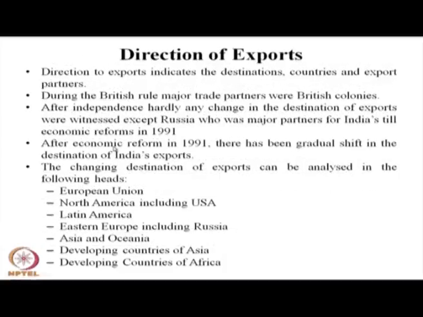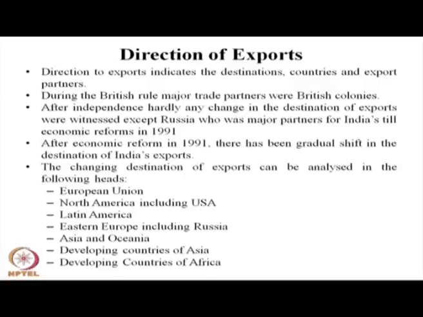These are the patterns of the export, but what is the direction of the export? Direction primarily means the destination of export, the countries where you are exporting, the zones where you are exporting, that is, who are the partners of our export. During the British rule, the major trade partners were British colonies. After independence, hardly any change in the destination of export was witnessed, because the major share of our revenue came from the European Union. Similarly, after economic reform there has been significant change in export composition, but whether there has been significant change in export destination, that we have to look into.